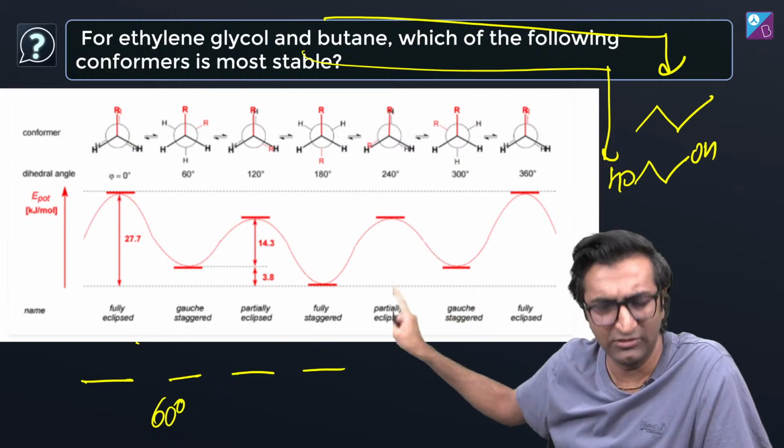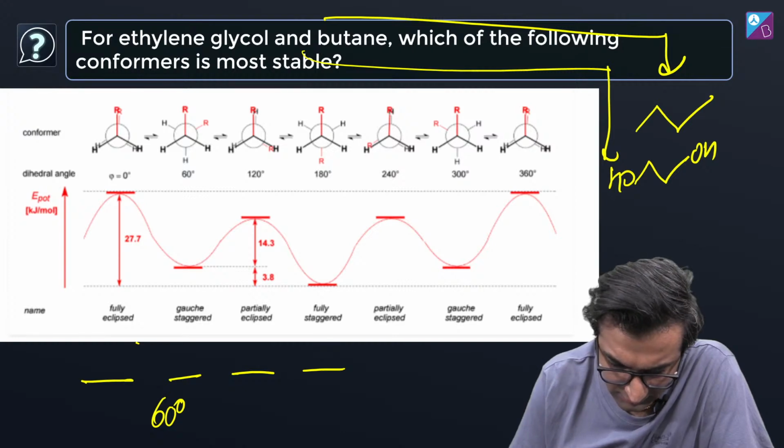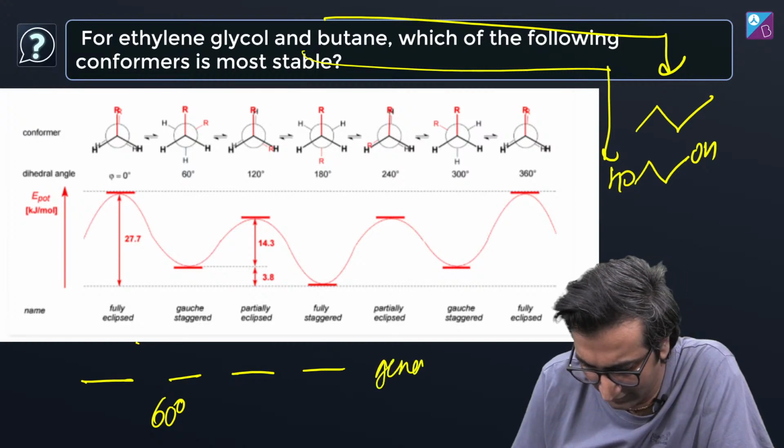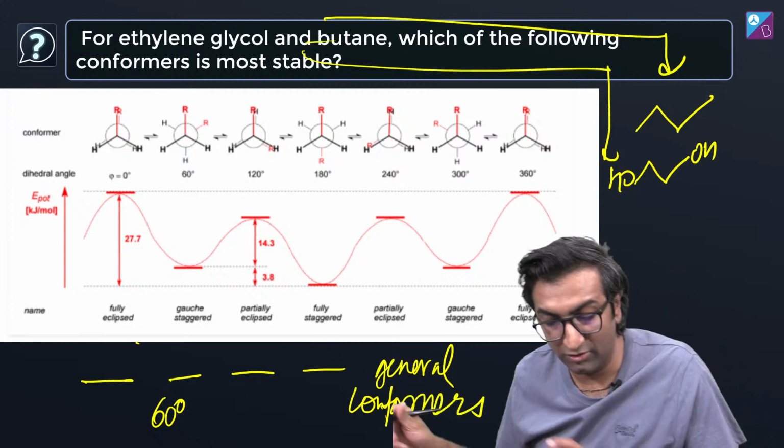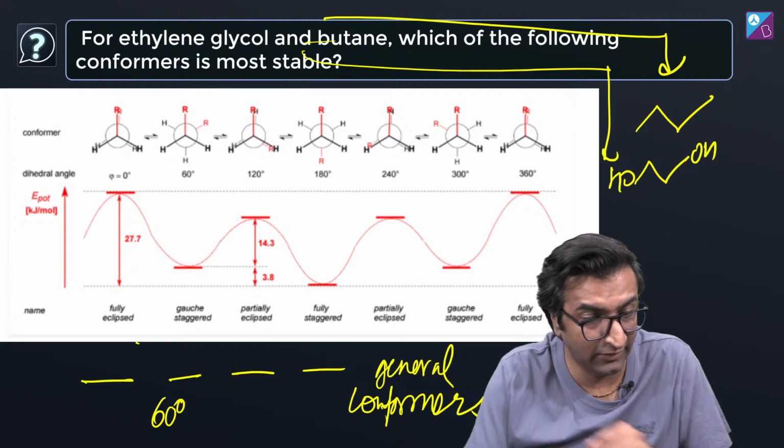Because lowest energy. This is just a general graph, right? A general conformers graph. I don't know, it may be different for butane and ethylene glycol. That's what you have to figure out.